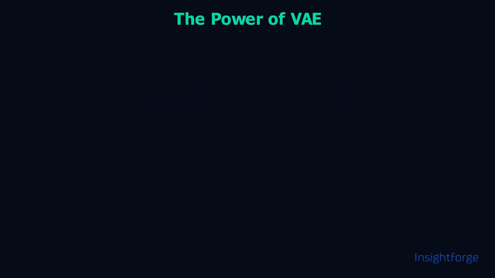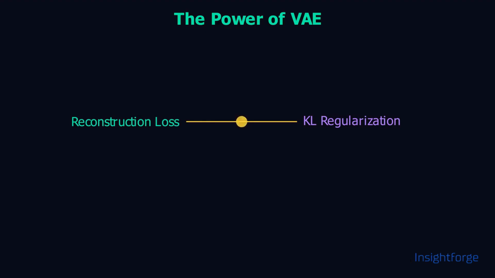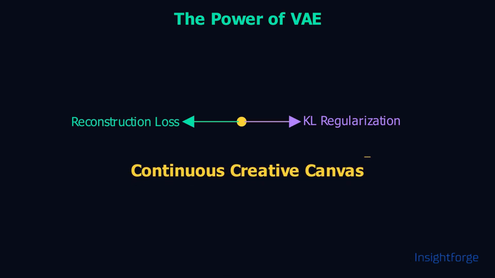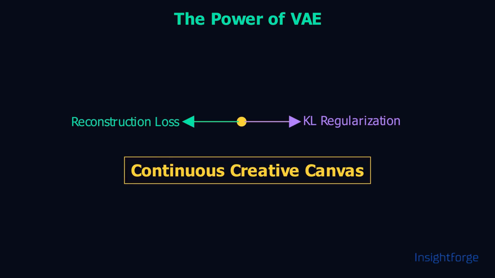Ultimately, the power of the VAE lies in a delicate, beautiful balance. Reconstruction accuracy pulls one way. KL regularization pulls the other. This mathematical tug-of-war turns a rigid, memory-heavy network into a continuous, controllable creative canvas. But VAEs are just the beginning of our generative journey, and we are only getting started.